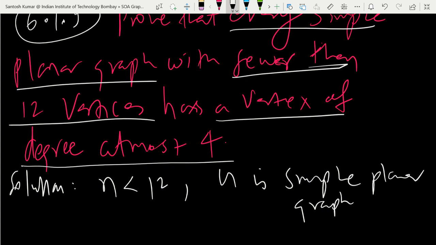So again we will go by contradiction method. We'll assume that all the vertices have degree 5 or more, at least 5. This is the contradiction of the statement we have to prove.